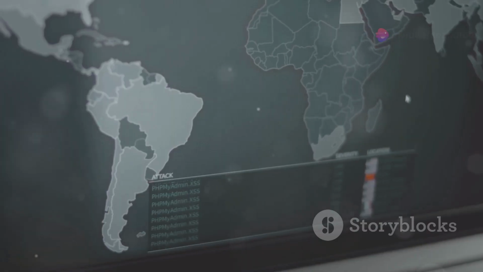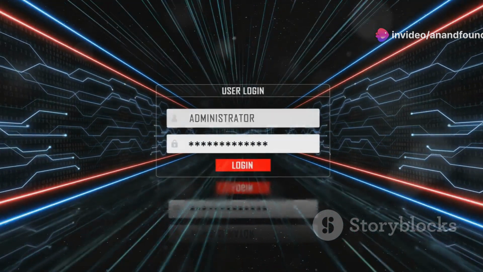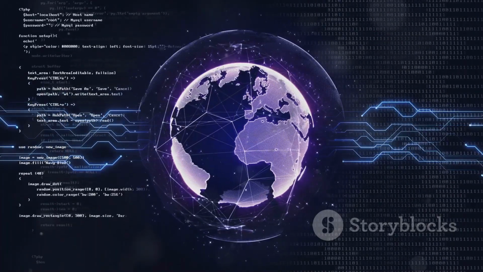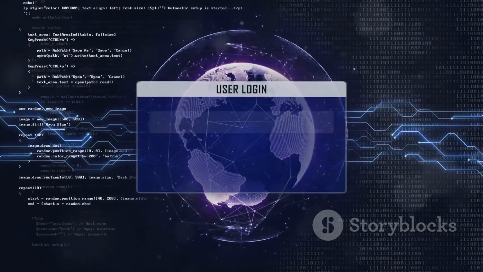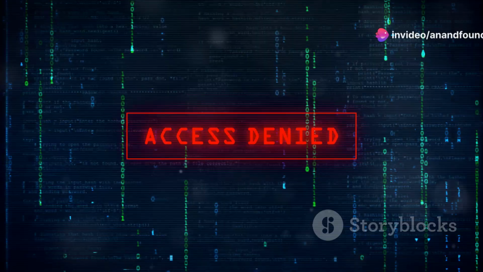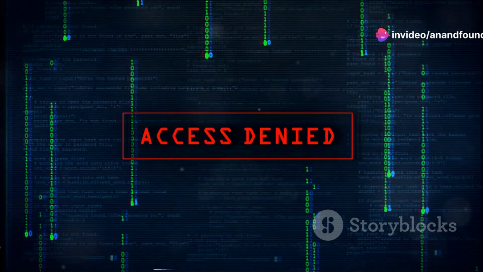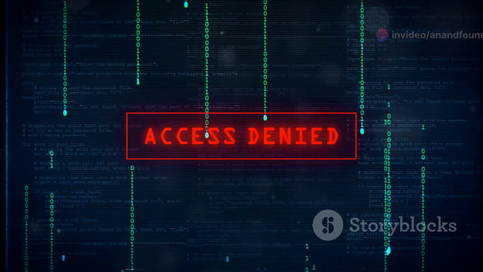Section 4. When Giants Fall: real-world case studies. In 2018, Facebook suffered a major data breach affecting millions of users. The attackers exploited a vulnerability in the View As feature, which allowed users to see how their profiles appear to others. This vulnerability, combined with a bug in the video uploading feature, allowed attackers to steal access tokens and gain control of user accounts.